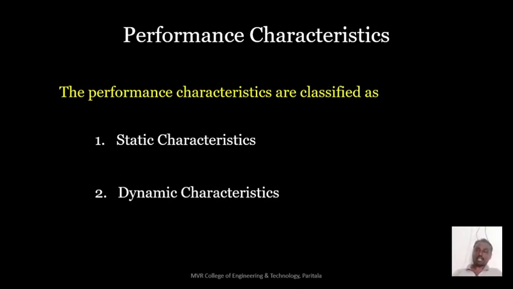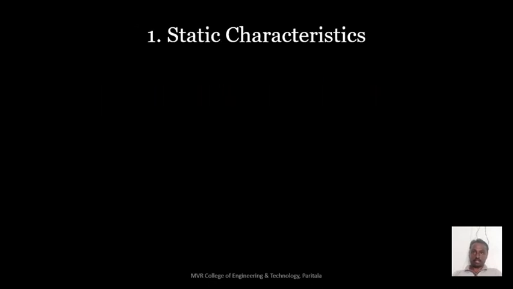So we have to select a particular transducer that will not be affected by environmental changes as well as temperature changes. Here we need to know the characteristics of those transducers: in what range that transducer can be more accurate and precise. There are two types of characteristics, static and dynamic. Let us see the static characteristics.